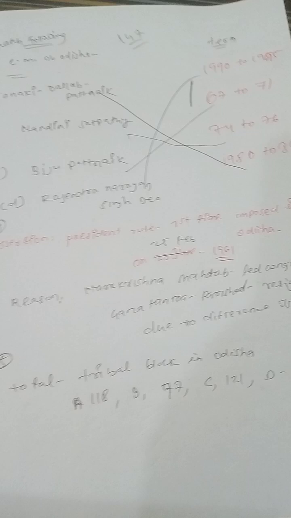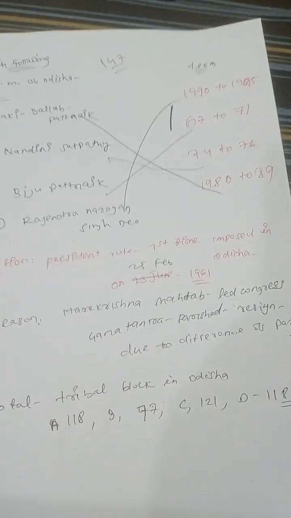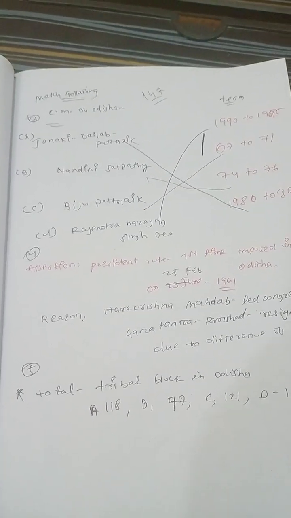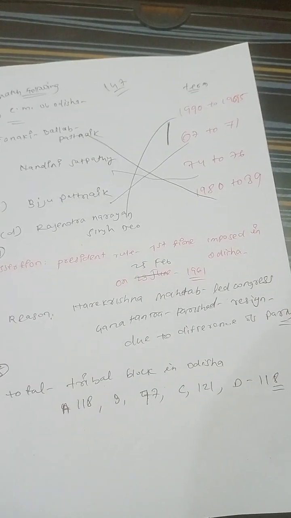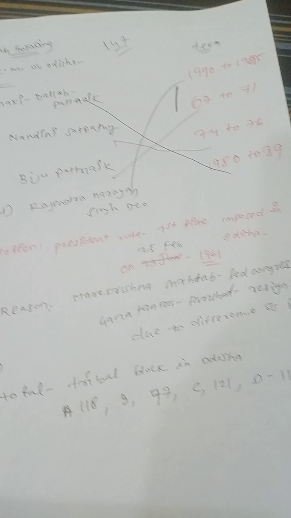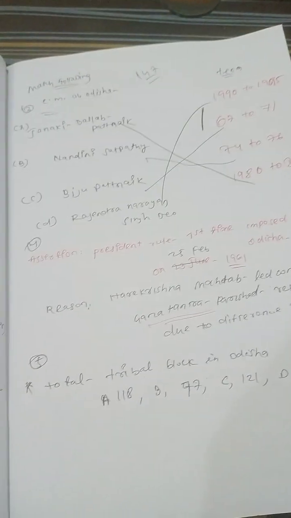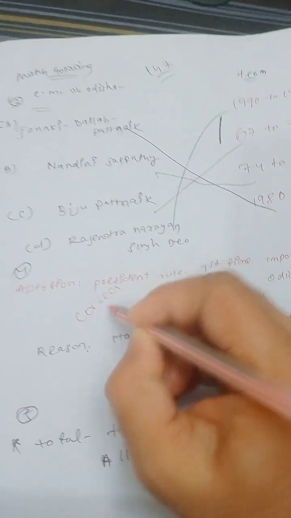Then the next question: President's rule was first imposed in Odisha on 25th February 1961. As a reason, Harekrushna Mahatab led the Congress and the Ganatantra Parishad resigned due to the difference of party. Yes, guys, so A is correct and R is also correct, and R gives the correct explanation.